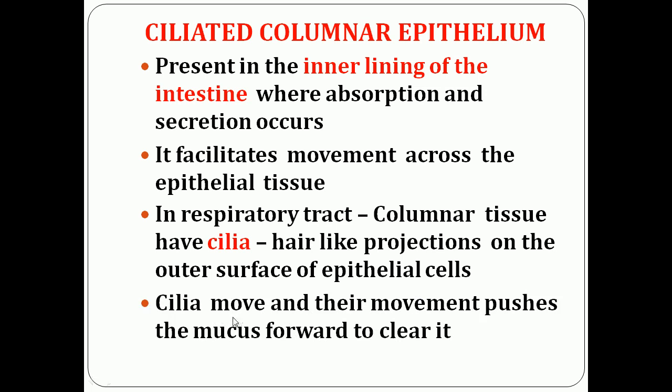The cilia will move, and their movement pushes the mucus forward to clear it from the particular place.